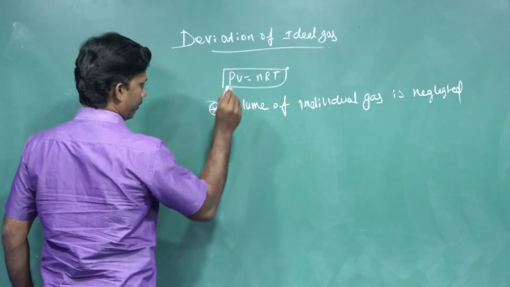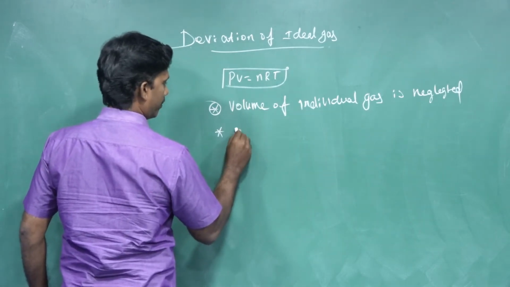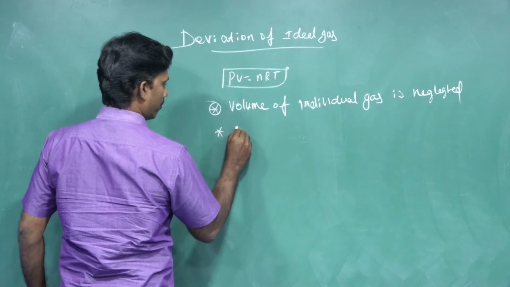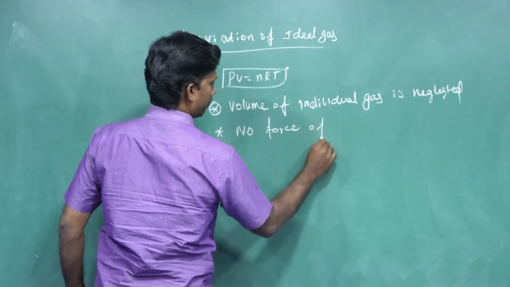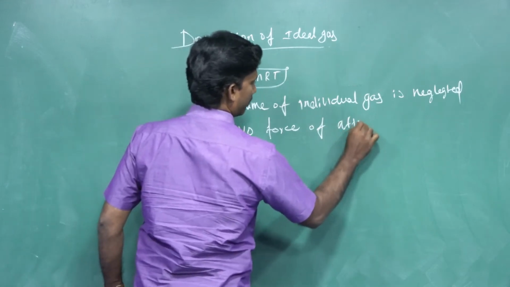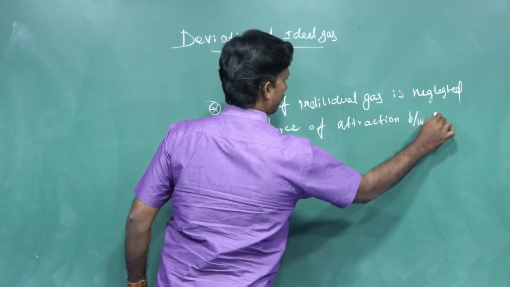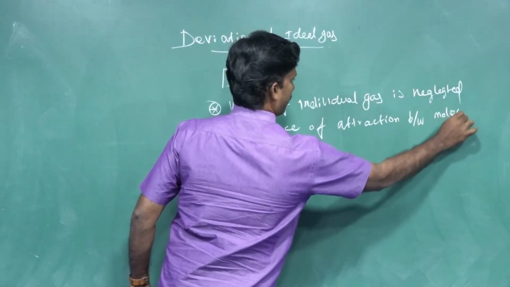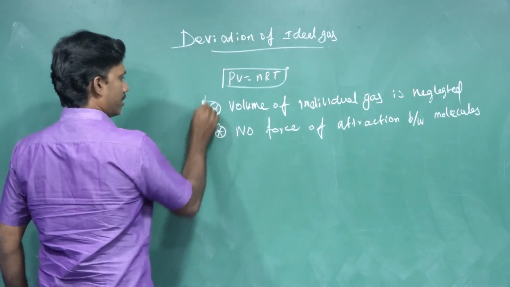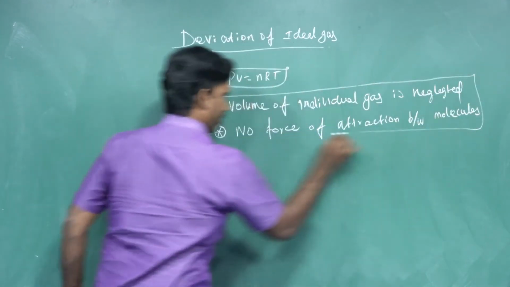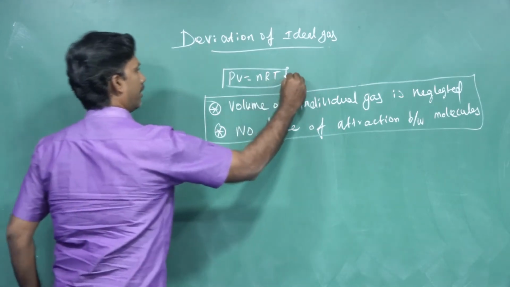Then, the second assumption: there is no force of attraction between molecules. The gas which obeys these two assumptions can behave as an ideal gas.